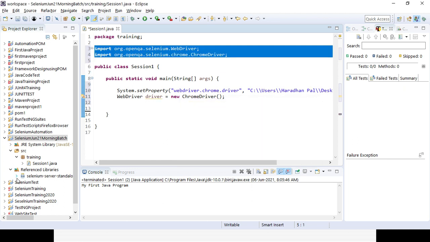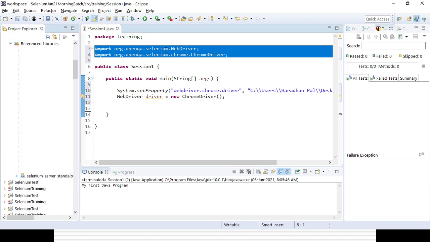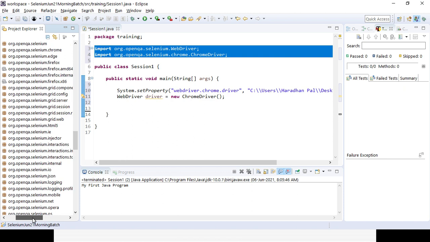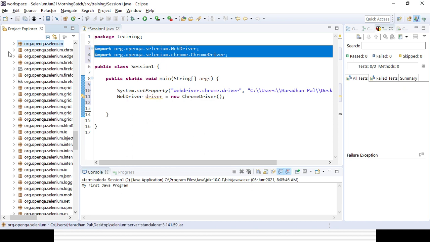If you expand the jar file, you can find the package name org.openqa.selenium. This is the package where WebDriver resides, which is an interface, whereas ChromeDriver, GeckoDriver, IEDriver are classes.